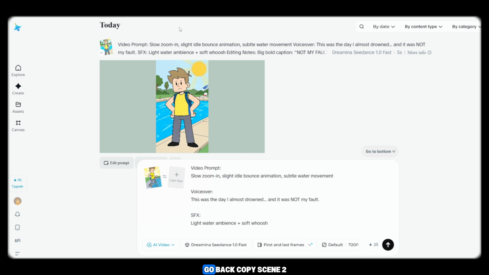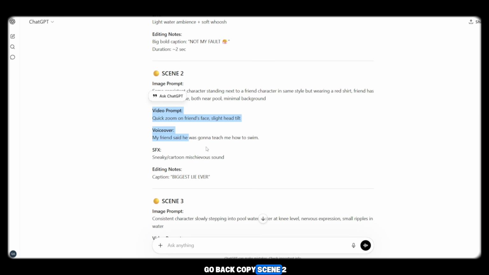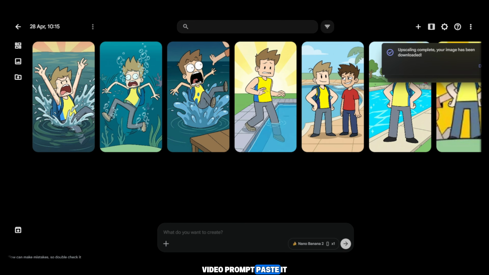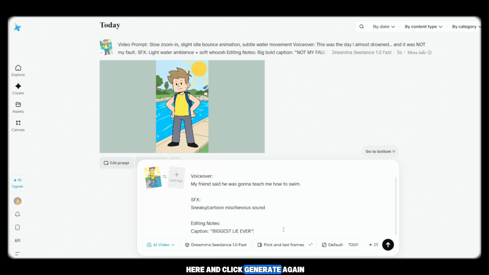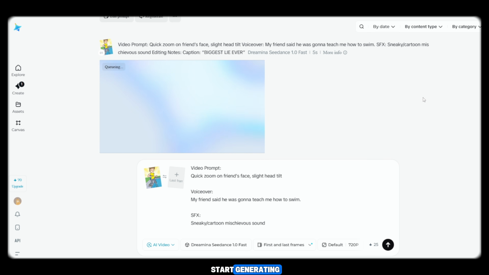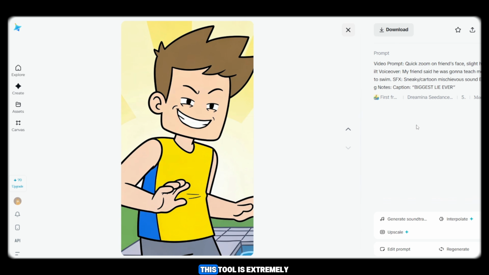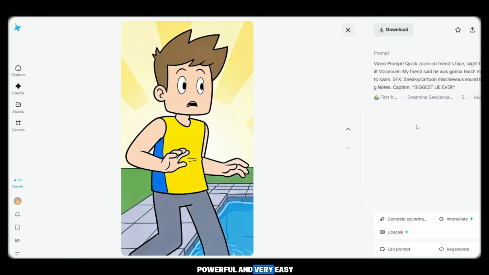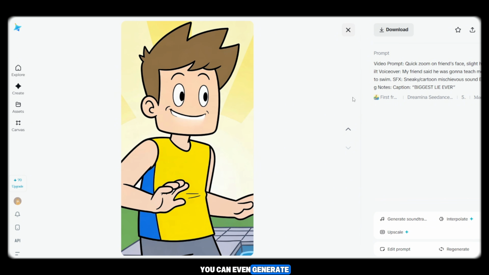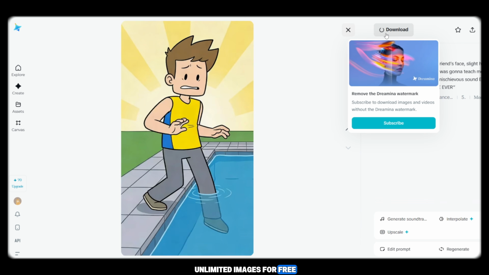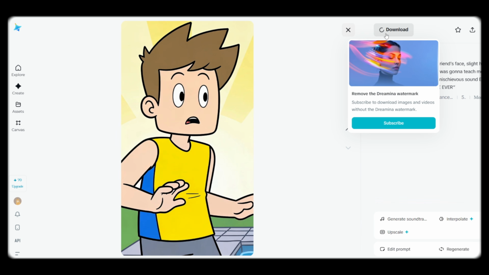Upload the next image, go back. Copy Scene 2 video prompt, paste it here and click Generate. Again, your next video will start generating and within seconds it will be ready. You can preview it and see how smooth and easy the process is. This tool is extremely powerful and very easy to use. You can even generate unlimited images for free without using any credits.